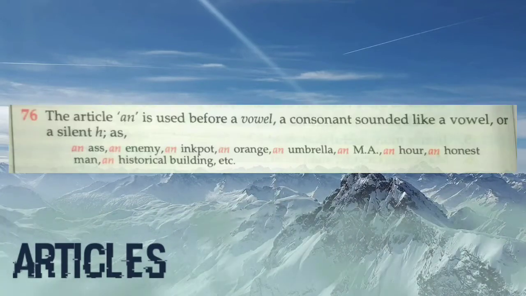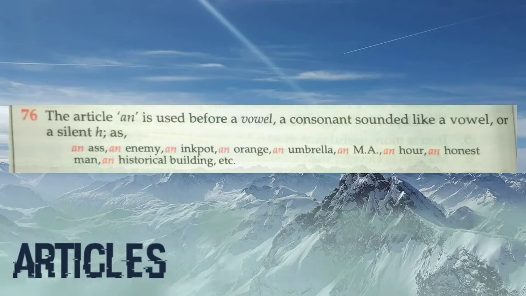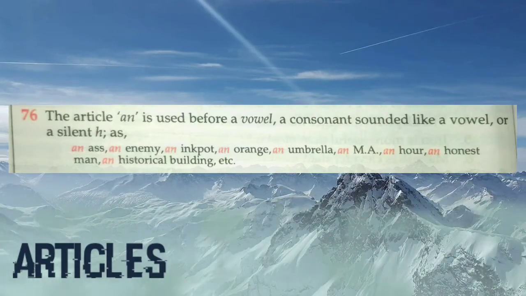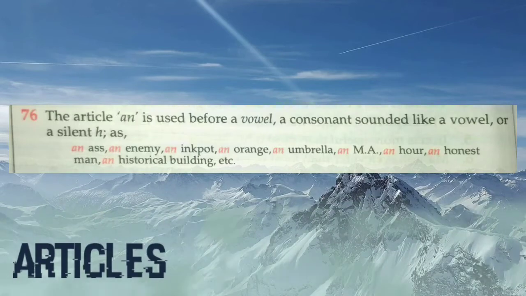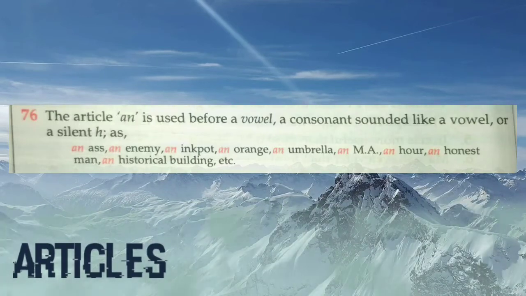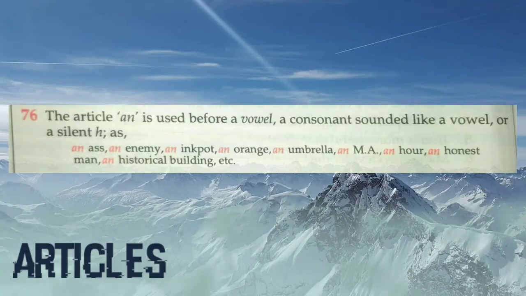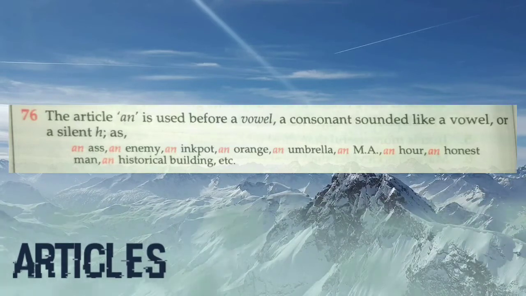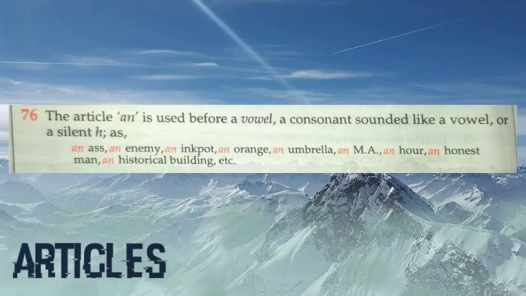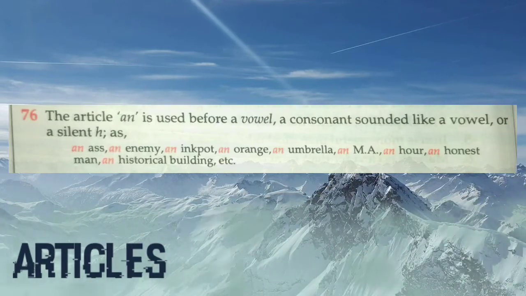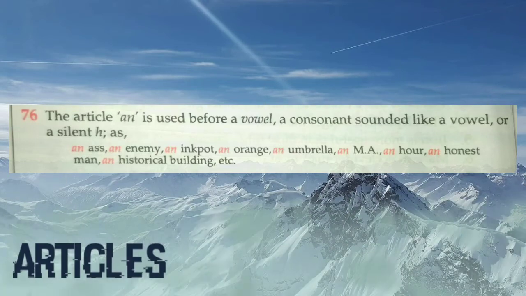Rule number 76 says the article AN is used before a vowel sound, a consonant sound like a vowel, or a silent H. For example, an ass, an enemy, an inkpot. So wherever you see a vowel sound, remember, not vowel letters but vowel sound.